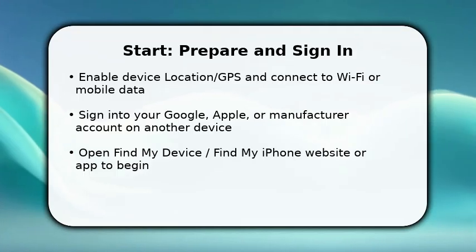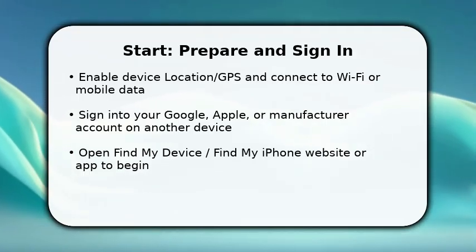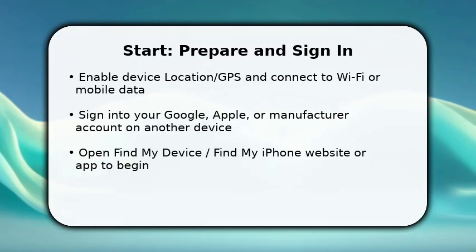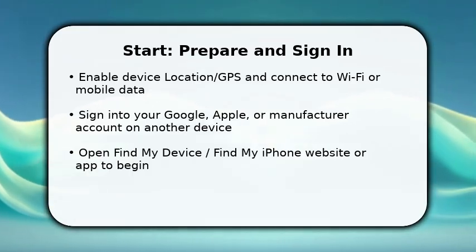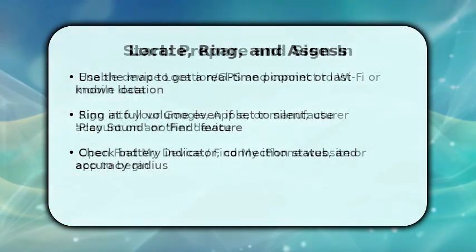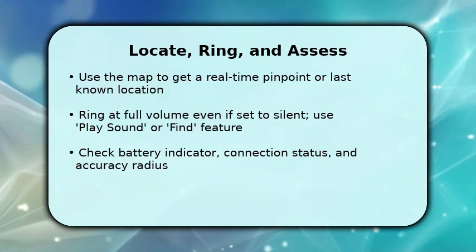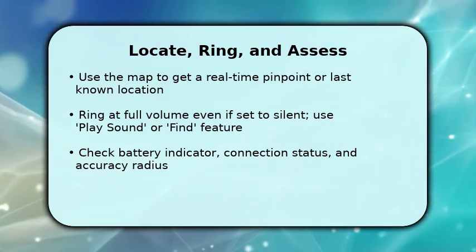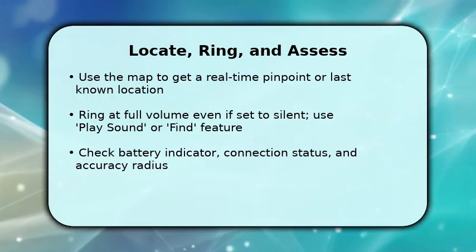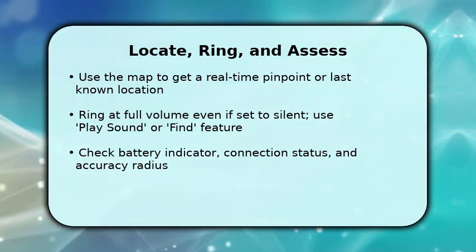That first screen will try to ping the phone. While it searches, make sure you know the device name and model so you can identify the correct result in the list. Once the locator returns results, study the map. It shows either a live GPS fix or a last known location with an accuracy radius.